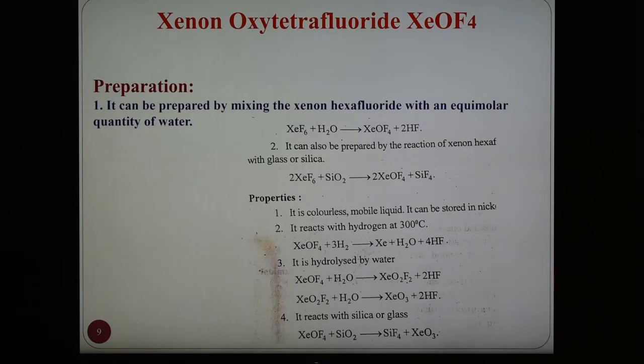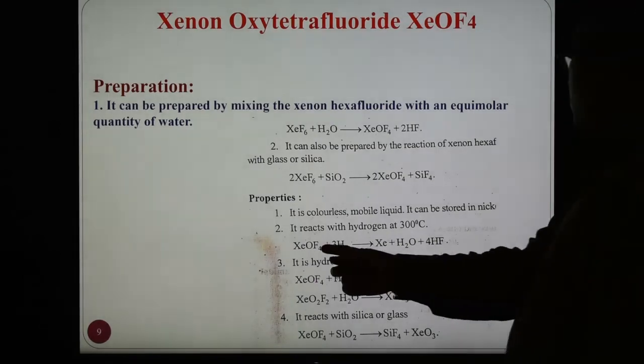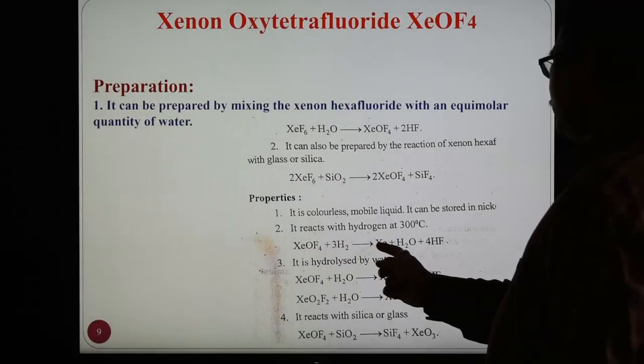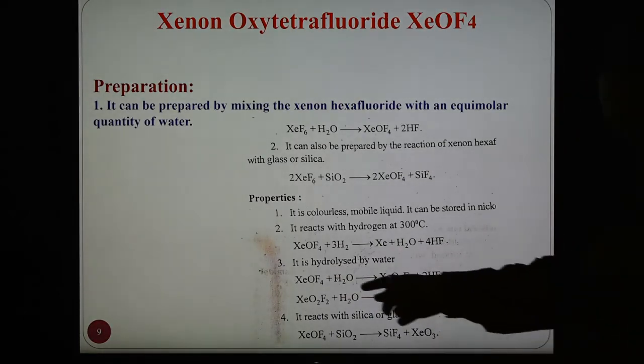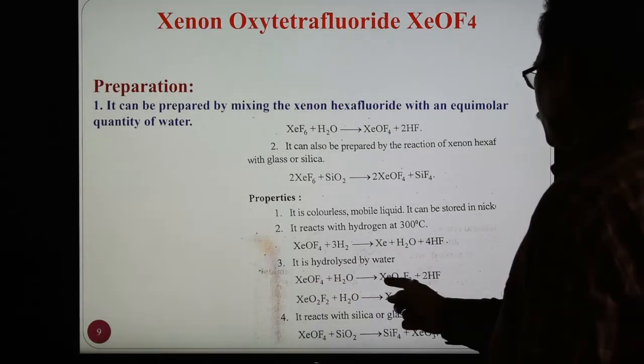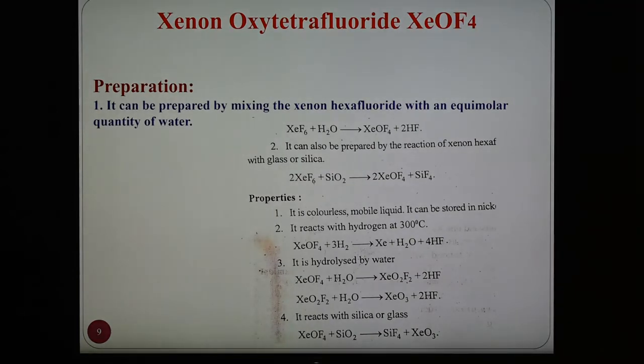This compound is a colorless and mobile liquid. It can be stored in a nickel vessel. It also reacts with hydrogen at 300 degrees Celsius, forming 4HF, xenon and H2O. It is also hydrolyzed by water: XeOF4 reacts with water, forming XeO2F2 and 2HF. Another reaction, it also reacts with silica or glass, forming SiF4 and xenon trioxide. So some chemical reactions are there.